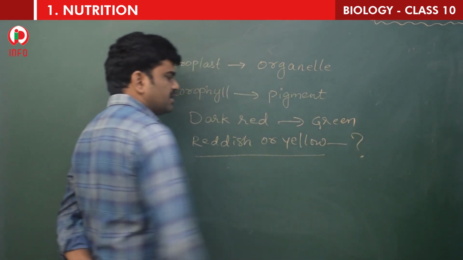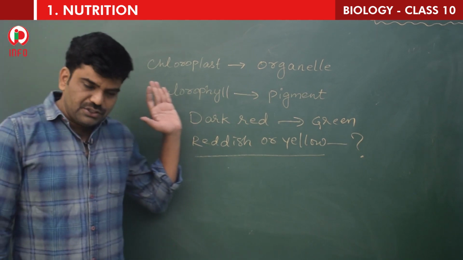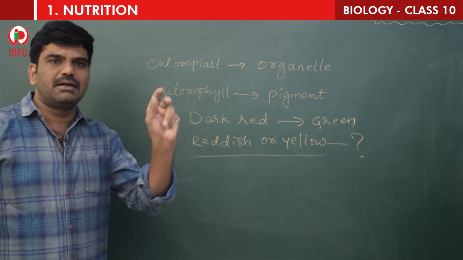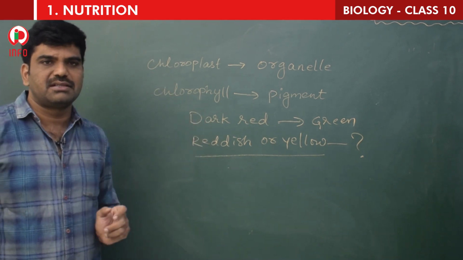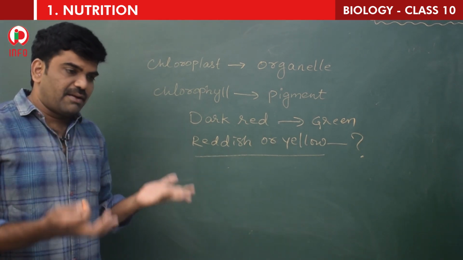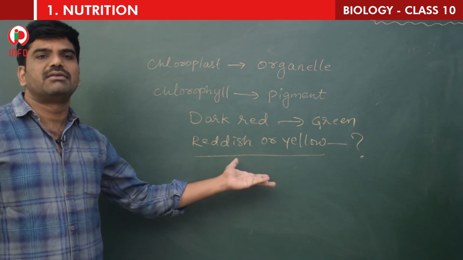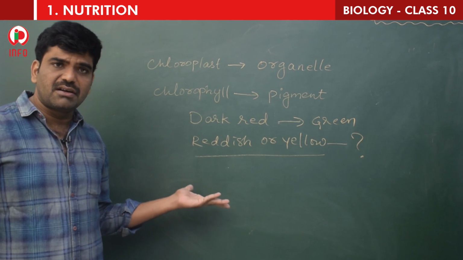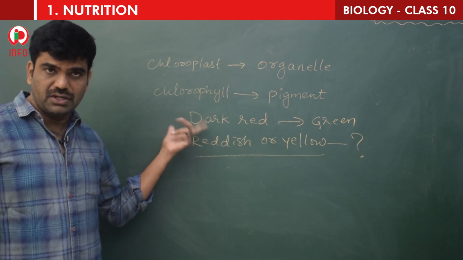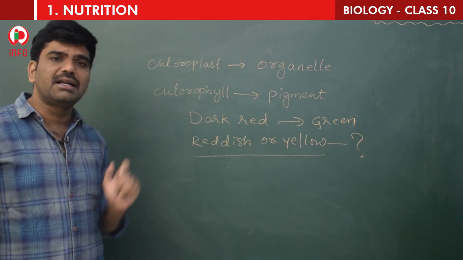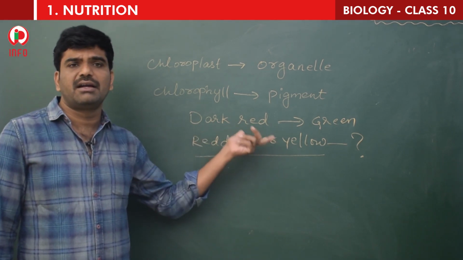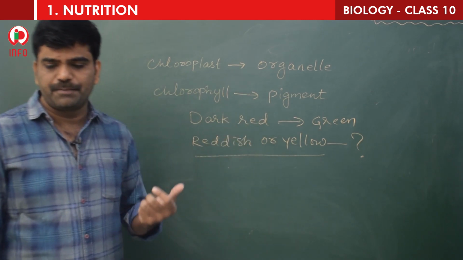Once again I repeat, John Ingenhousz wanted to know more about photosynthesis and he proposed that only green colored parts of the plant carry out photosynthesis. Then what about the other colors? Some plants have red or yellow colored leaves also. Do they perform photosynthesis or not? Yes, they perform photosynthesis. But according to John Ingenhousz, only green color. Then what about the remaining colors? So this is the question mark. And the new leaves which are dark red in color turn into green. How do they turn into green?